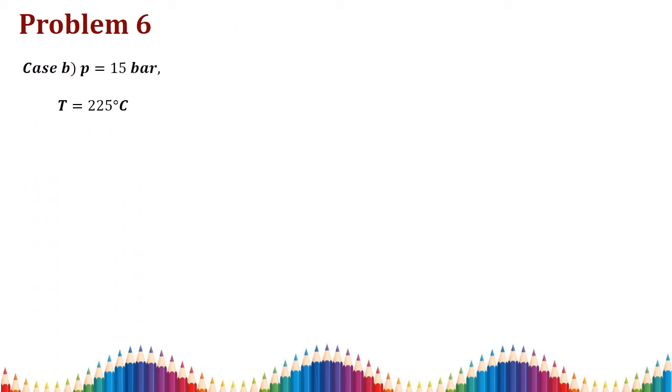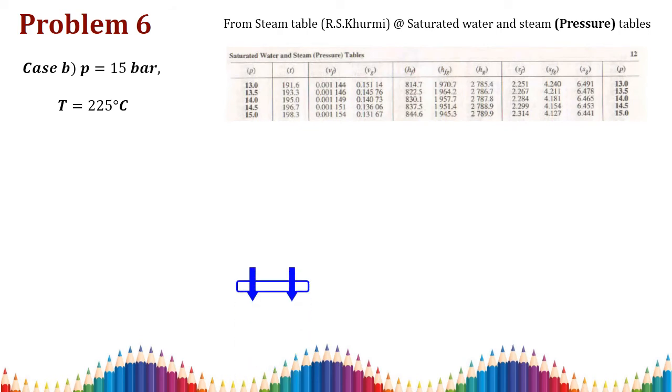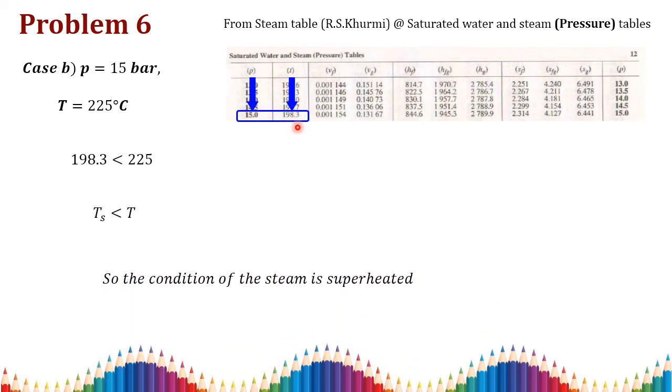In the second case, they have again given pressure and temperature, so we need to check the saturation temperature. Again, you go for your saturated water and steam pressure table. At pressure P equal to 15 bar, the temperature is 198.3 degrees Celsius. Here the saturation temperature is lesser than your given temperature, so again the steam will be in the superheated condition. That is, 198.3 is lesser than the given temperature 225. So in the second condition, at P equal to 15 bar and temperature equal to 225 degrees Celsius, the condition of the steam is superheated.